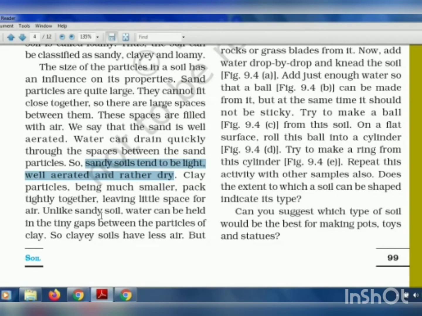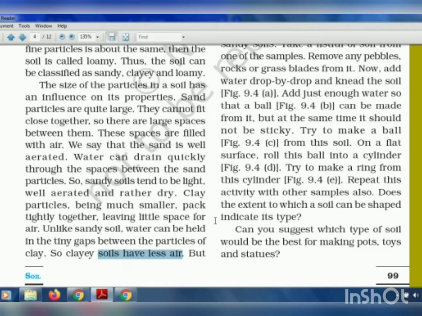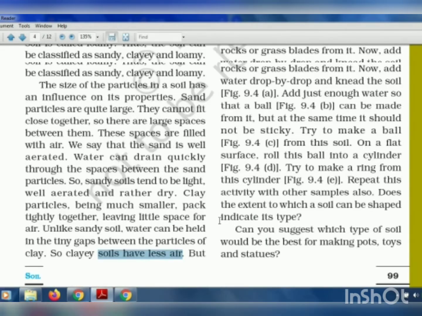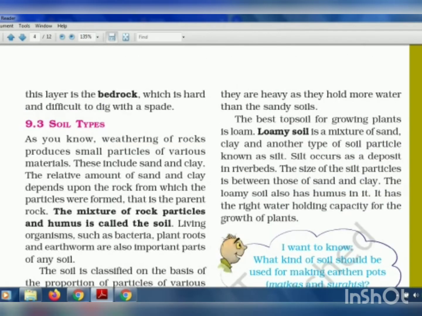But it's the exact opposite in clay soil. In clay soil, the gap is very much less, so there is less air. If this gap is less, the water does not easily pass through the soil. That is why the soil becomes heavy in weight as compared to sandy soil. The best top soil for growing plants is loamy soil, a mixture of sand and clay. The loamy soil is the best top soil.